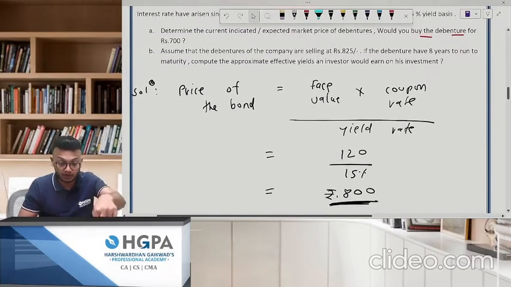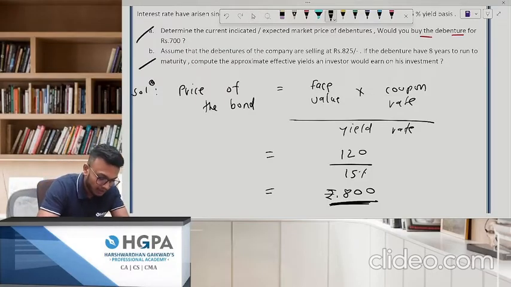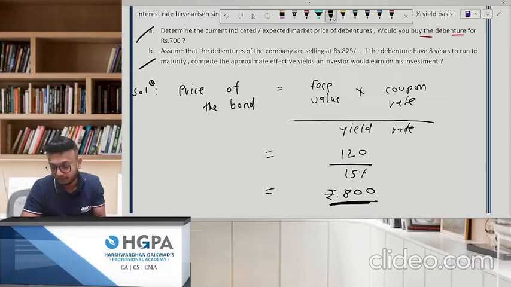Now you tell me one thing. The price of the bond according to you is 800. Now the debenture is going out for how much? 700. Would you buy? The answer is obviously yes. I will obviously buy this debenture because I know the price of the bond is going to be 800. Okay. Number one. Number two. Now this is very important.